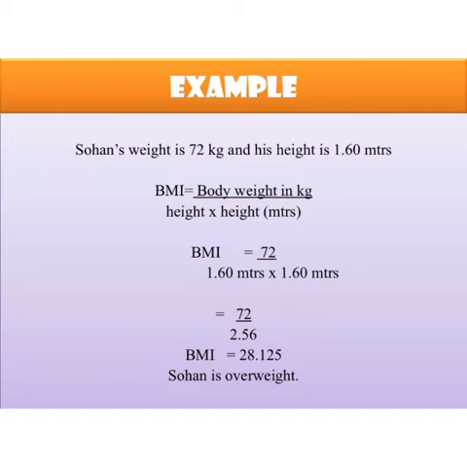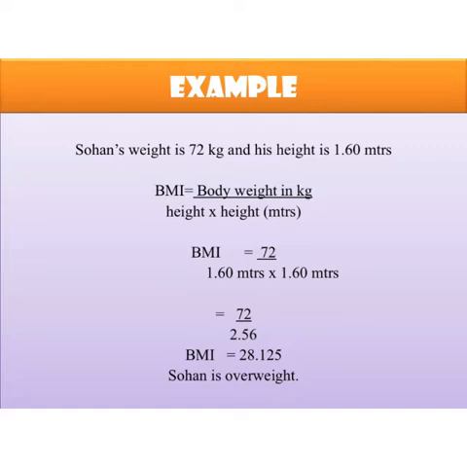So Sohan's weight is 72 kgs and his height is 1.60 meters into 1.60 meters. First we need to multiply 1.60 into 1.60. The answer what we get is 2.56. Then after dividing, the answer what we get is 28.125.